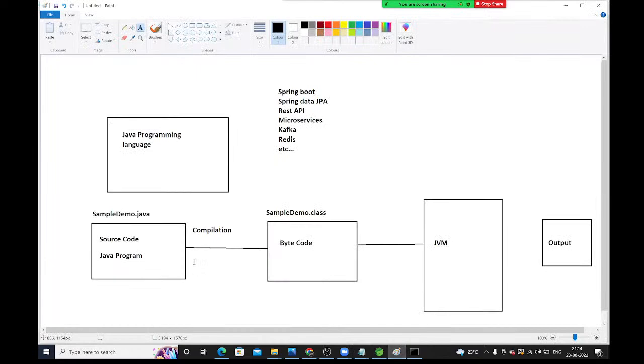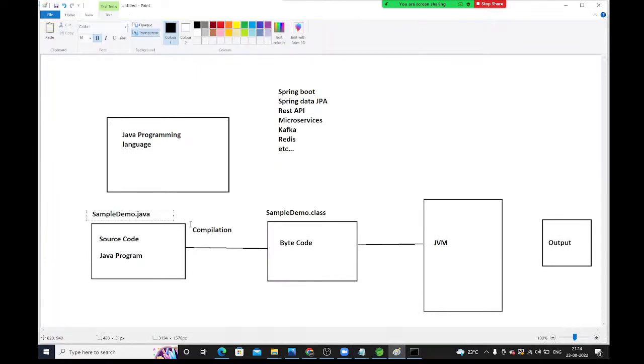See guys, we have written this program with .java. Whenever you compile this program, this .class file will be generated. Inside this .class file, bytecode is available. Bytecode means zeros and ones, and only the system can understand that bytecode. After generating this bytecode, we give it to JVM, and JVM will run this program and generate the output.